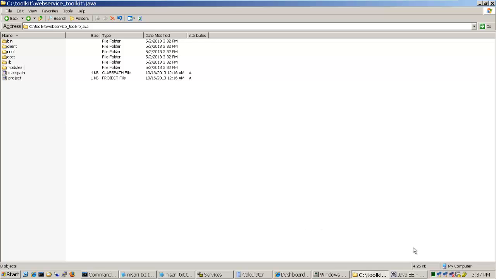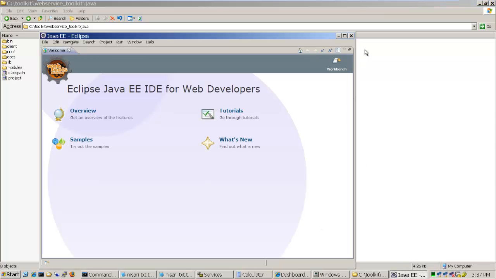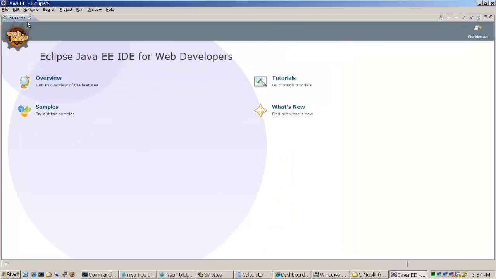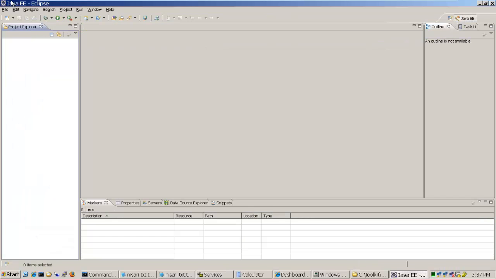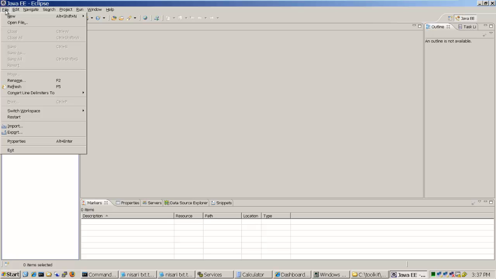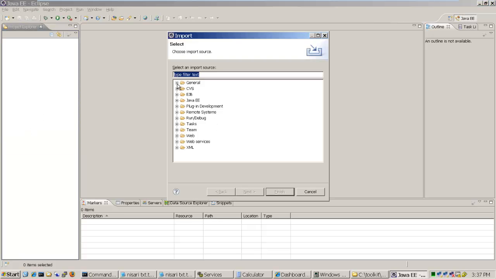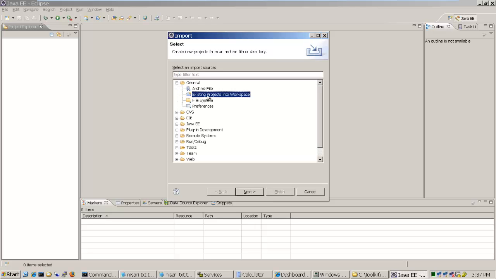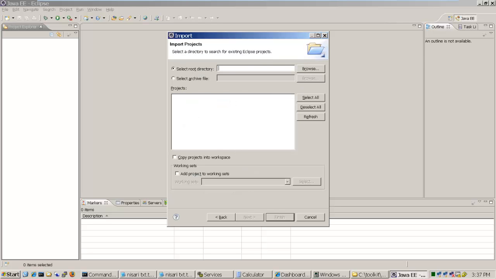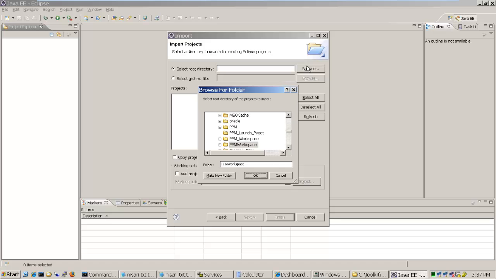And now let's see whether the Eclipse is open. Yes, the Eclipse is open now, and let's close the welcome window. And now let's try to import the project which is coming along with the toolkit here. So let's go to the import, and let's click on the existing project into workspace, then click on next. And now let's select the root directory where we want to search for project.